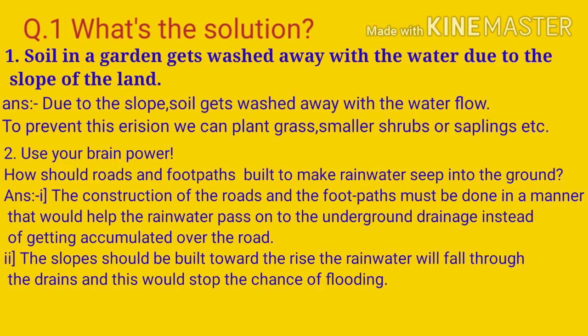Next question 2. Use your brain power. How should road and footpaths be built to make rainwater seep into the ground? Answer. First, the construction of the road and footpaths must be done in a manner that would help the rainwater pass on to the underground drainage instead of getting accumulated over the road. Second, the slope should be built toward the rise, the rainwater will fall through the drains, and this would stop the chance of flooding.